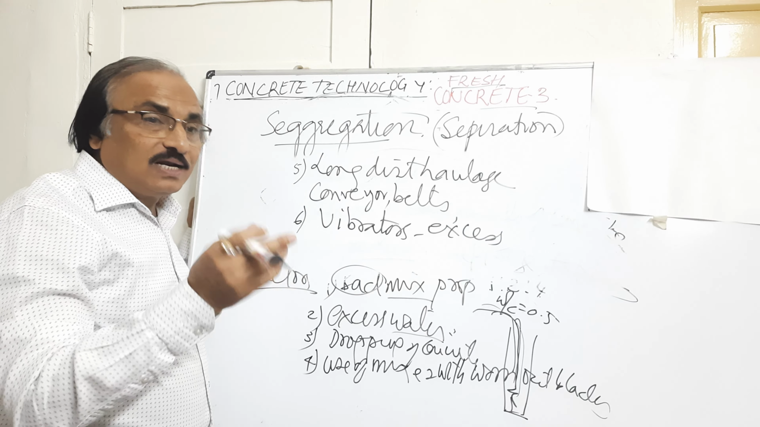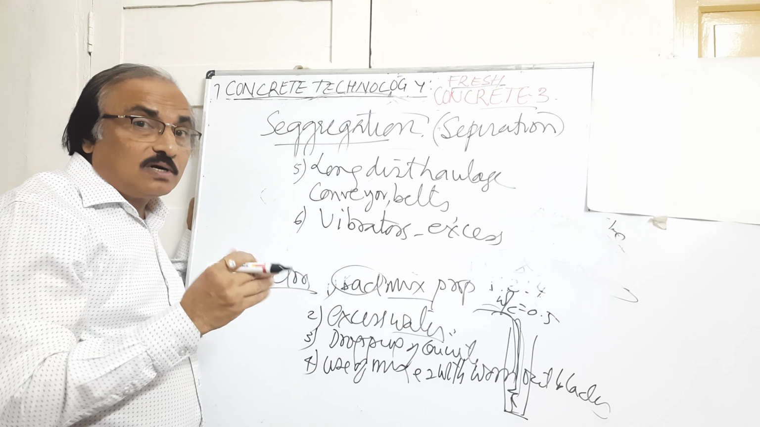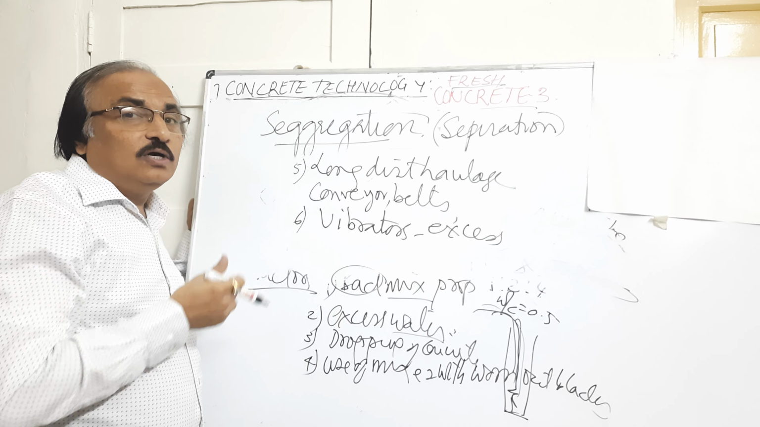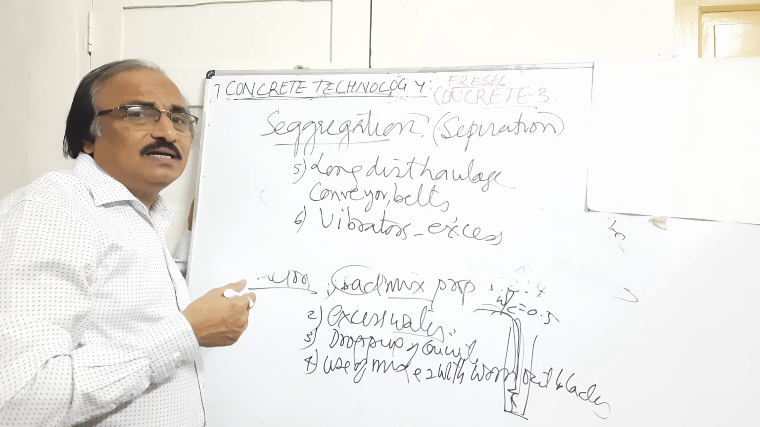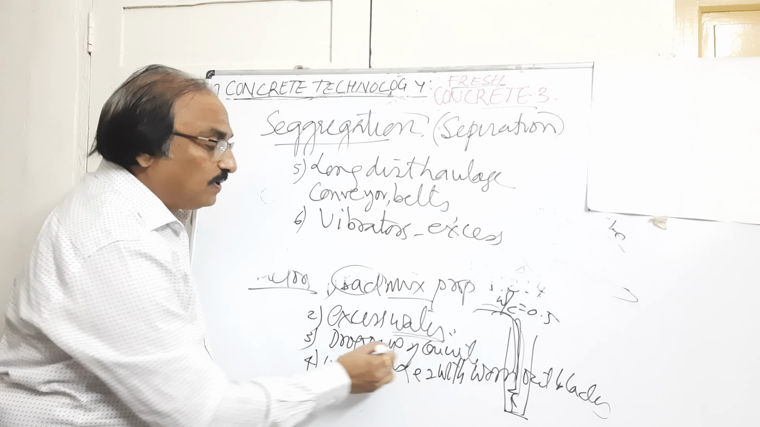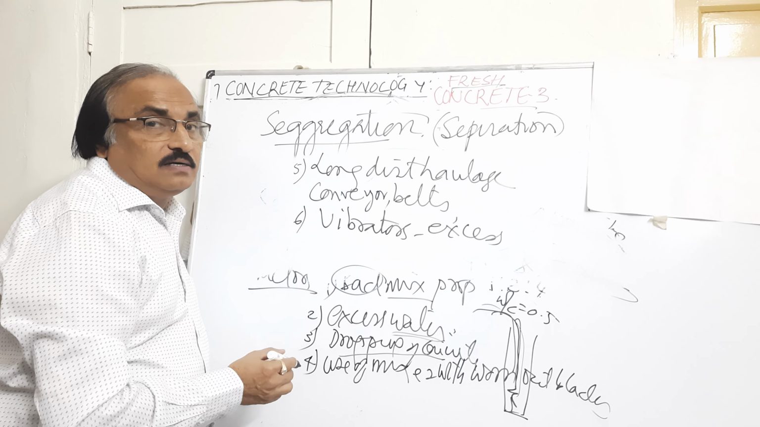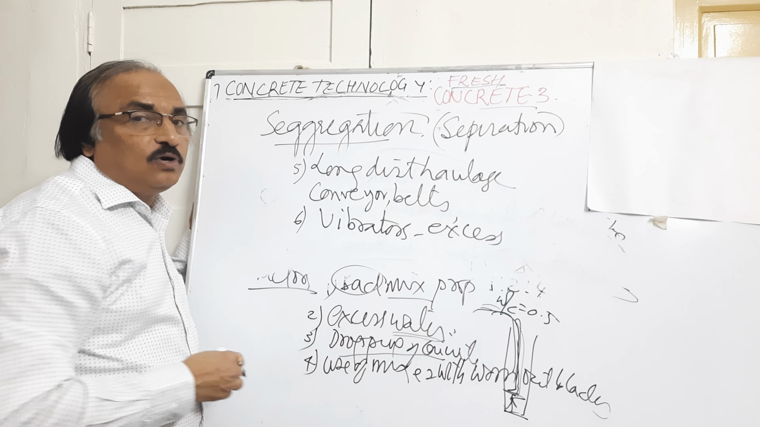And if it is more workable, it will be easy for him to transport and place. But what will happen? The water cement ratio will become higher, due to which the strength of the concrete will decrease. So this is a practical difficulty also. Excess water should be prevented. Then dropping of concrete from a very large height should be prevented. You should take it through a pipe and pour it inside.